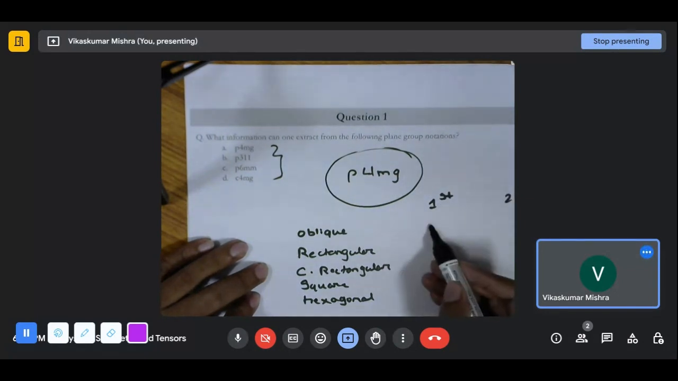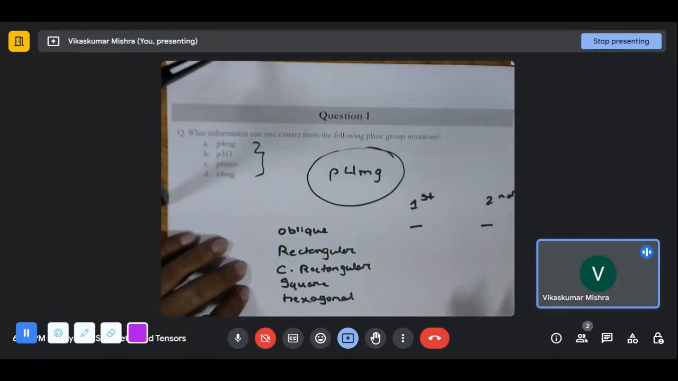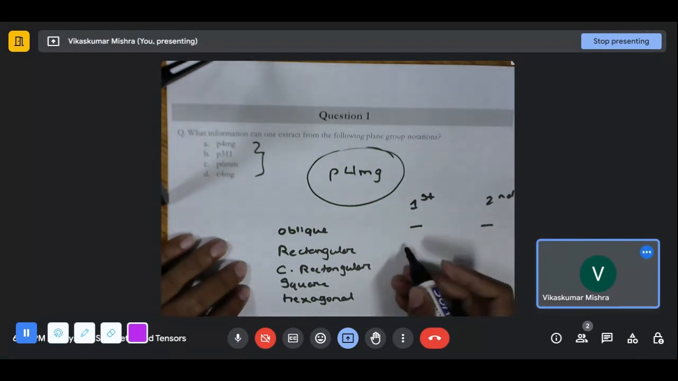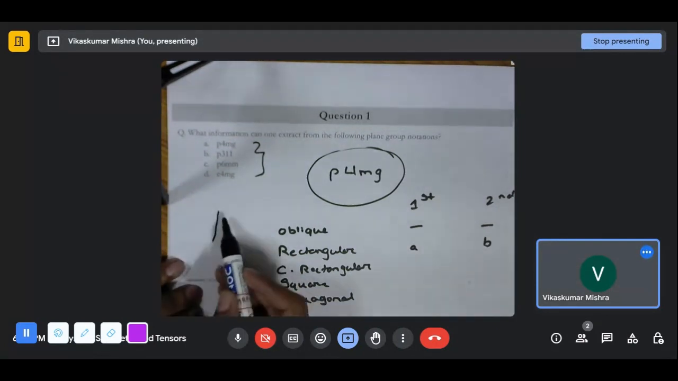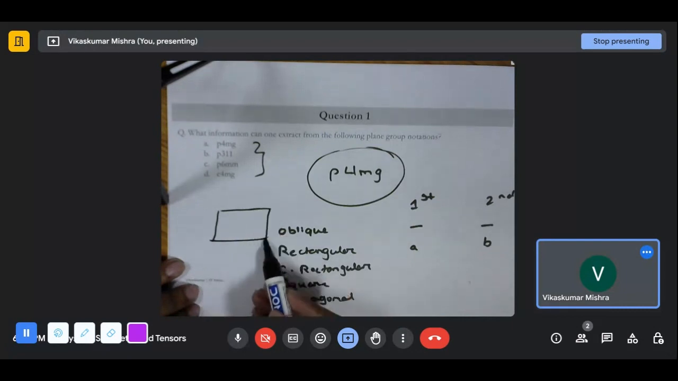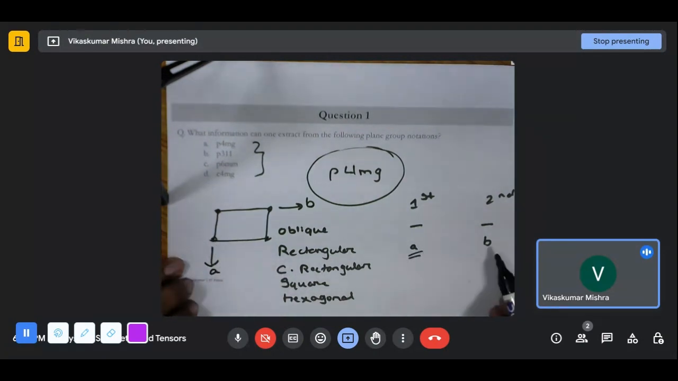For the oblique, both of them are none, because they don't have any symmetry associated with them. So you can take any direction, and that direction won't be unique. It won't represent any uniqueness. While for the rectangular, there is a direction along the A and along the B. So if I draw a rectangular lattice, considering this direction to be the x, to be the A, and this direction to be the B, my first direction is A, and second direction is B.